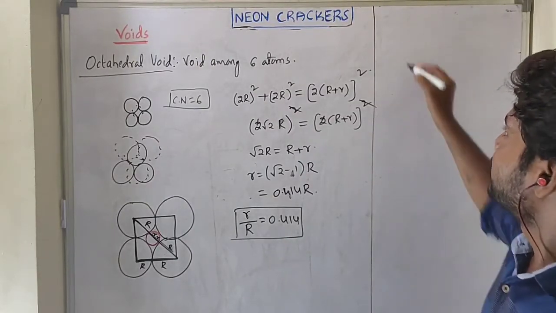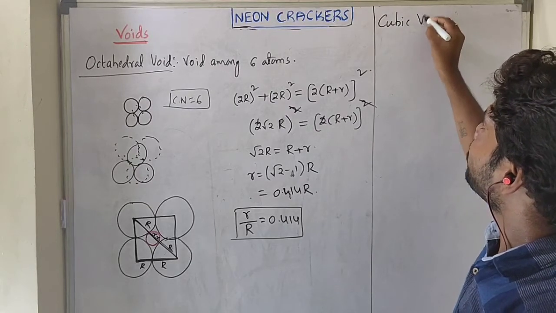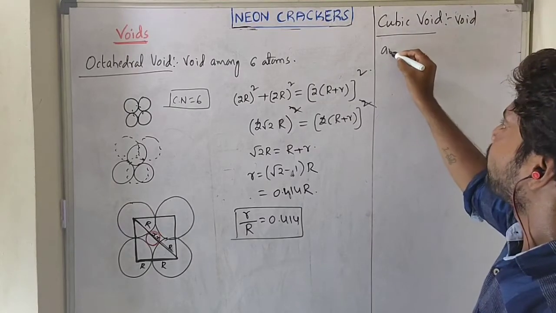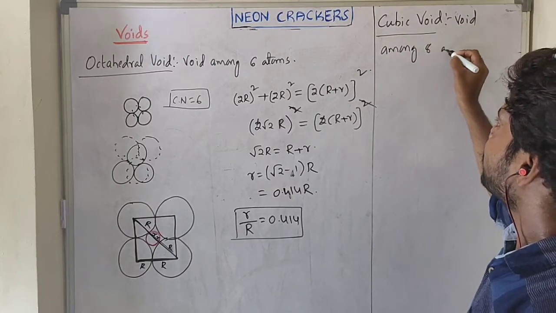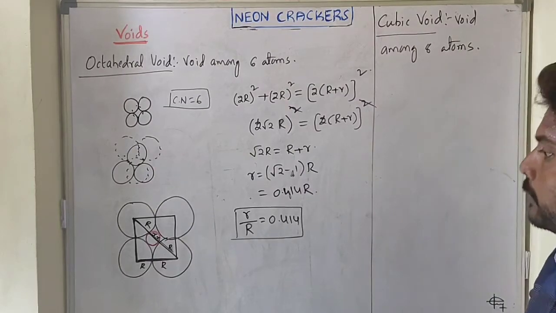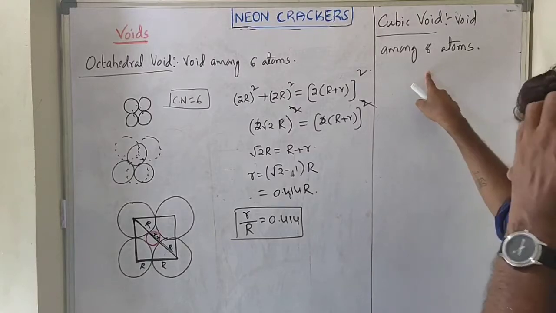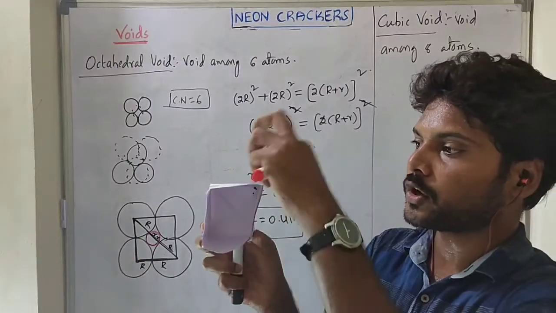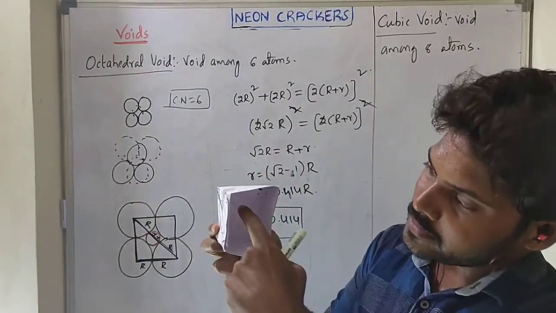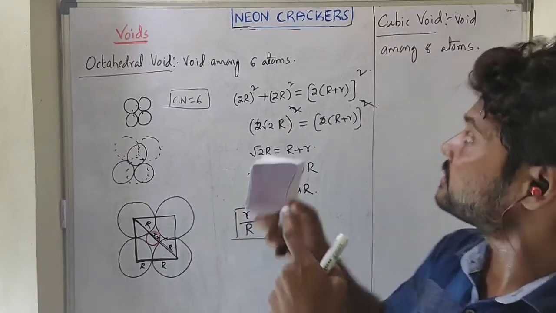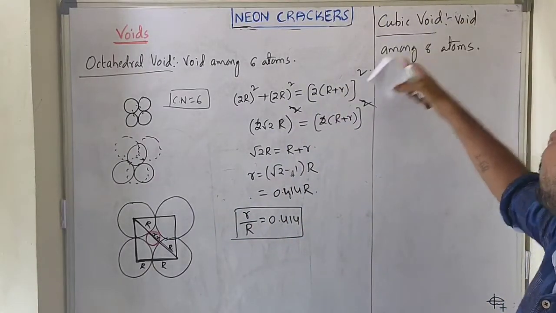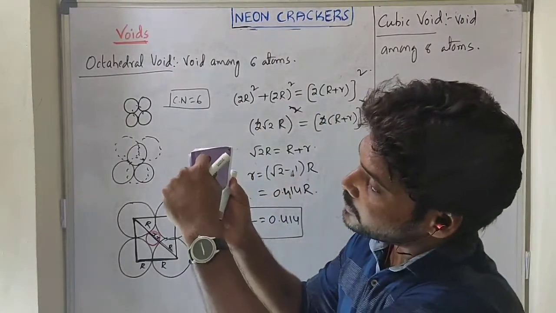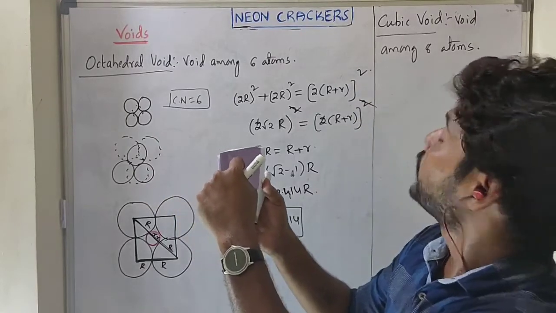And the last one, cubical void or cubic void. A void among 8 atoms. It can be seen in a simple cubic system. This is a simple cubic, so all the corners are occupied. Among all the 8 corners, in the body center we have some cavity. That cavity is termed as cubical void. So this is a void among 8 atoms: 1, 2, 3, 4, 5, 6, 7, 8. Among these 8 atoms, we are getting this position as a cavity, and that cavity is termed as cubical void.